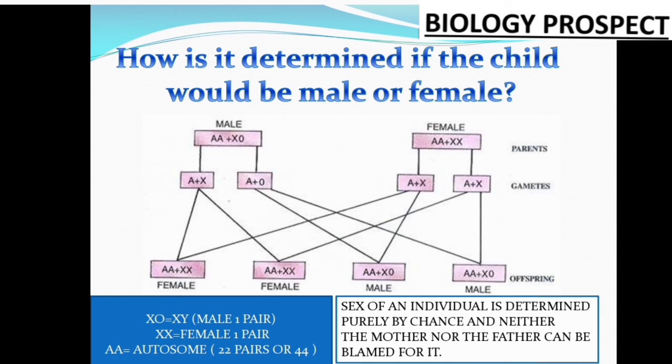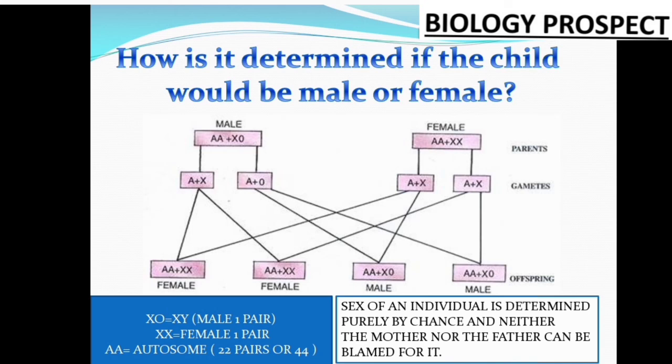Now after that, you have seen when the sperm from the male and the ovum from the female are formed, when they are split, the XY also splits and the gamete formation takes place.